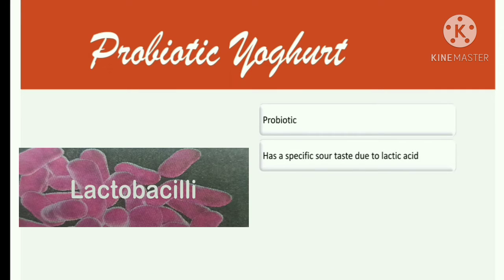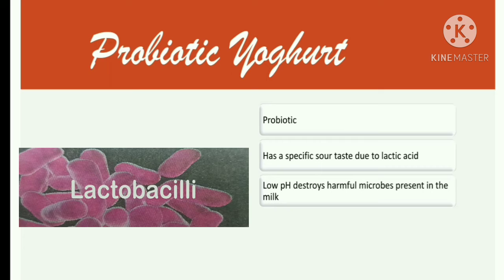Yogurt is a food produced by bacterial fermentation of milk. And as we know, fermentation of milk is nothing but conversion of lactose sugar into lactic acid with the help of lactobacilli. Yogurt has a specific sour taste due to lactic acid. Due to the acid, it has a low pH.